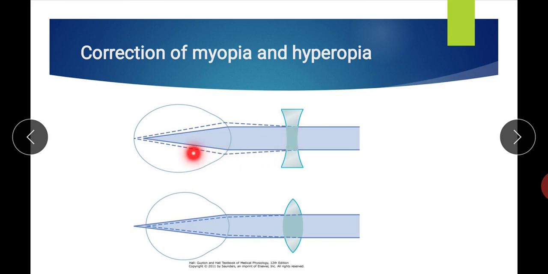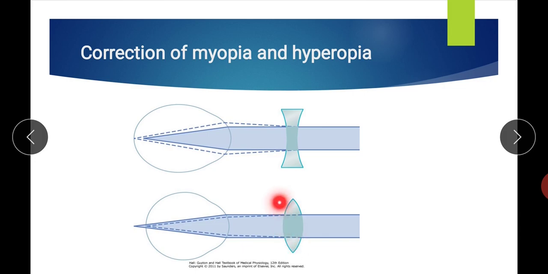So when we use the concave lens, in myopia we have to use the concave lens, it causes some amount of divergence of the parallel light rays, and after passing through the normal refractory medium of the eye, they are focused on the retina. So that is about the correction of myopia.